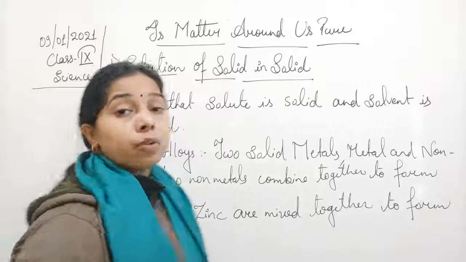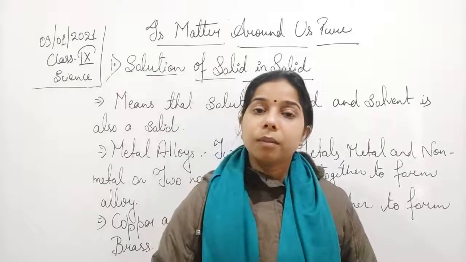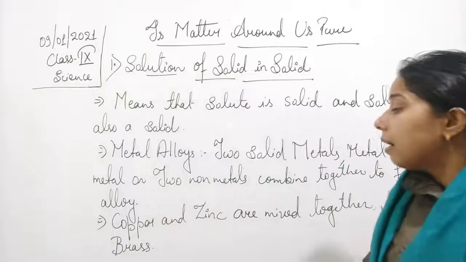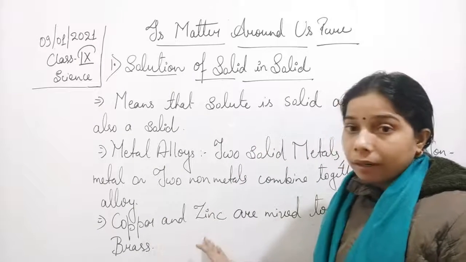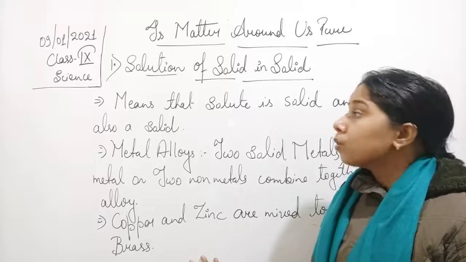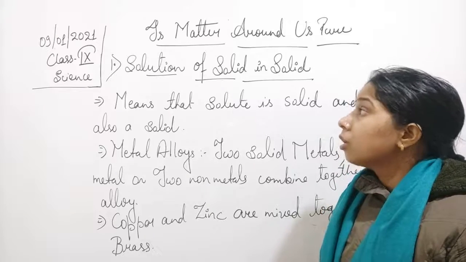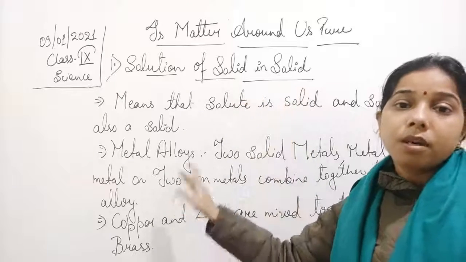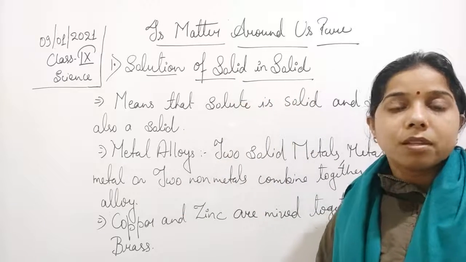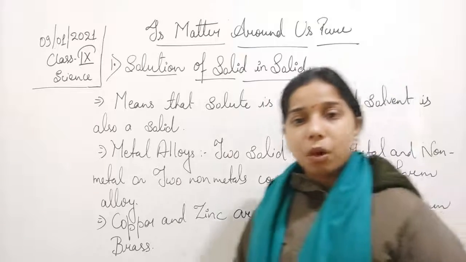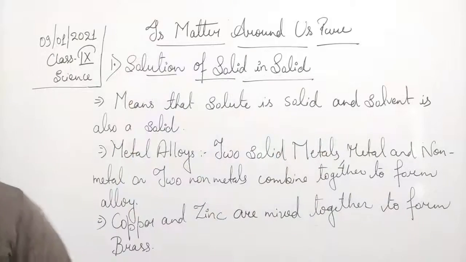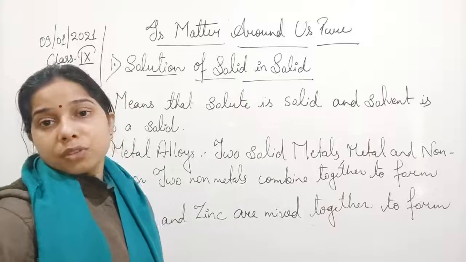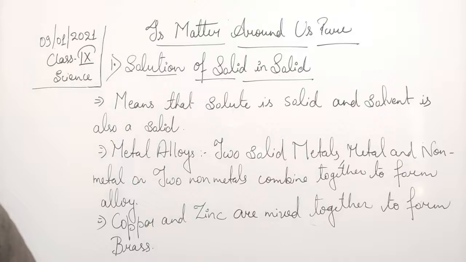So you can see here, students, that both of them are metals. By this we can understand that two solids are combining together to form a solution. So a solution can be solid in solid, in which the solute as well as the solvent are both solid. Now let us see the next one, and we will see the solution of solid in liquid, a very common one.